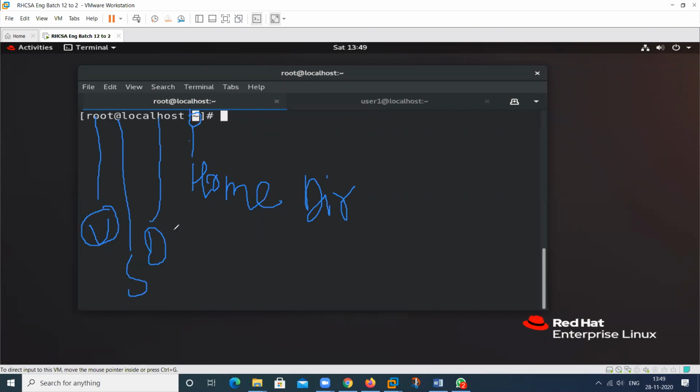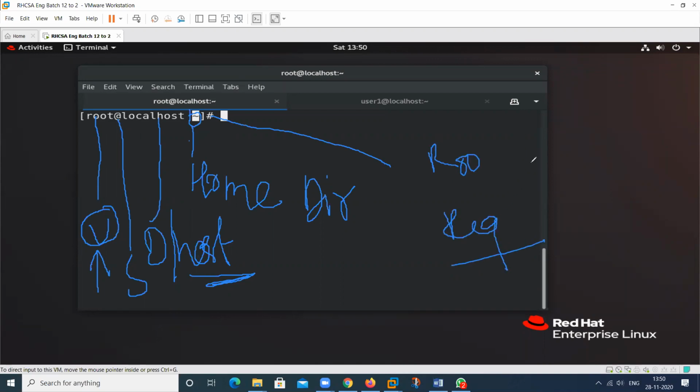This is your host name, in which particular host you are working. We are working on a localhost machine, by which user? Root user. So this is the information regarding the user, this is the host name, this is the home directory, and the last one is the sign, showing whether you are working as root or as a regular user.